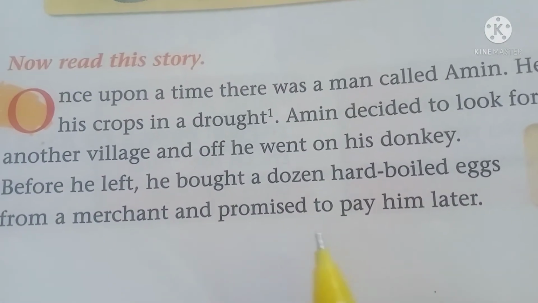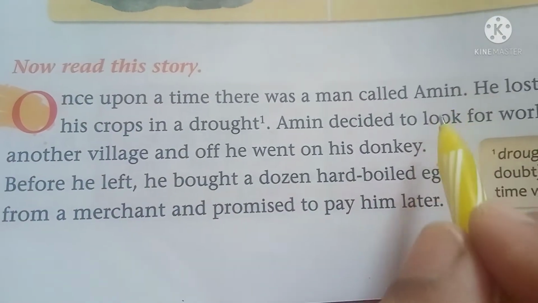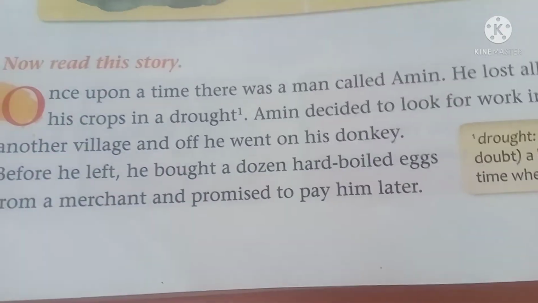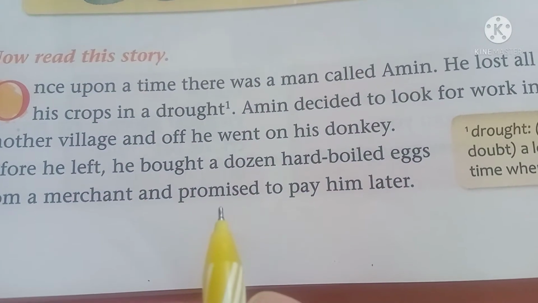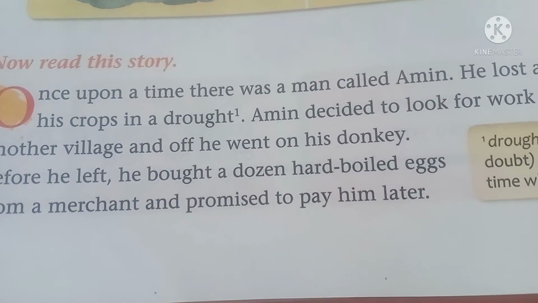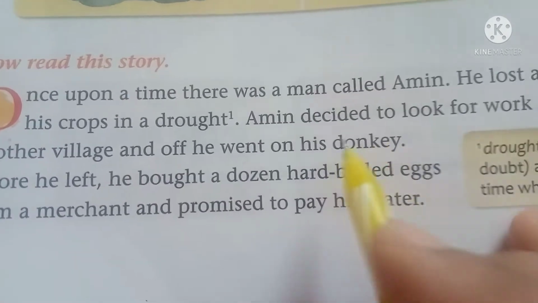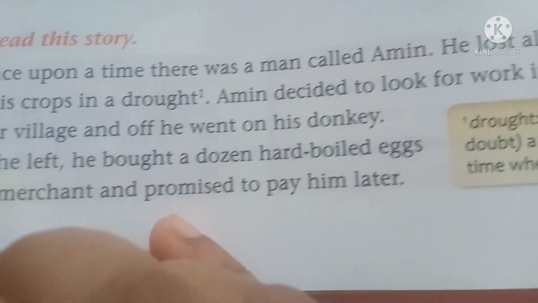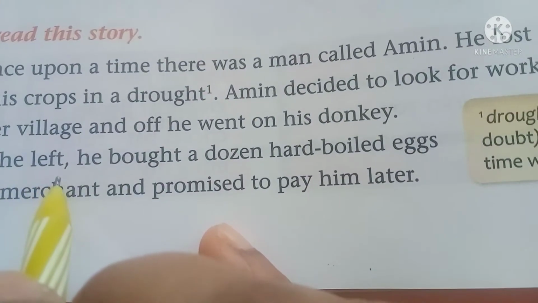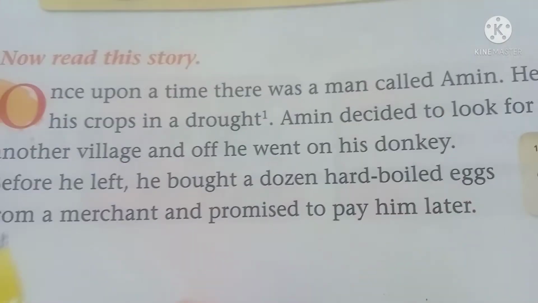What happened now, children? Once upon a time there was a man by name Amin. He lost all his crops in a drought. Drought means a long period of time when there is no rain. And without rain the plants don't grow, crops can't grow. And what did Amin decide? He decided to go to another village for work. Okay? And he went on his donkey.